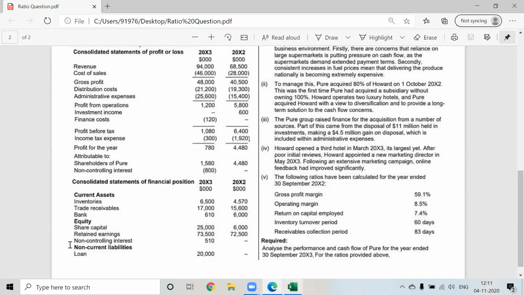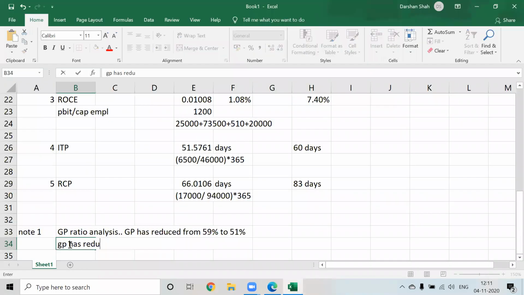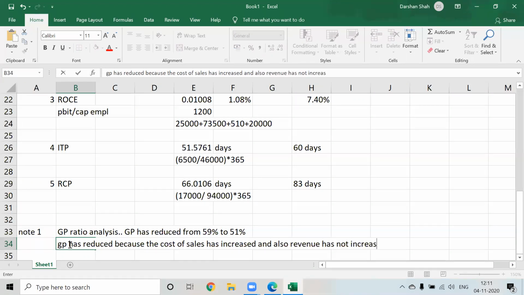Okay, so we can say GP has reduced as compared to last year because the cost of sales has increased, correct? And also revenue has not increased much.